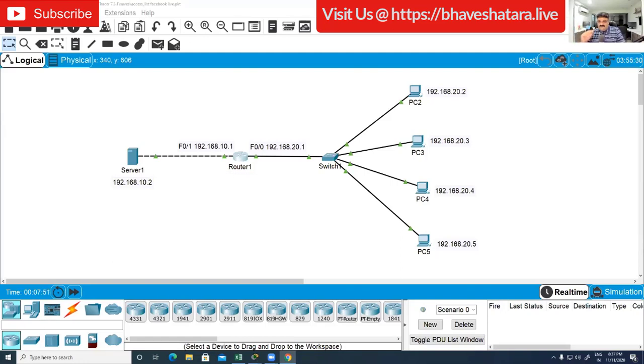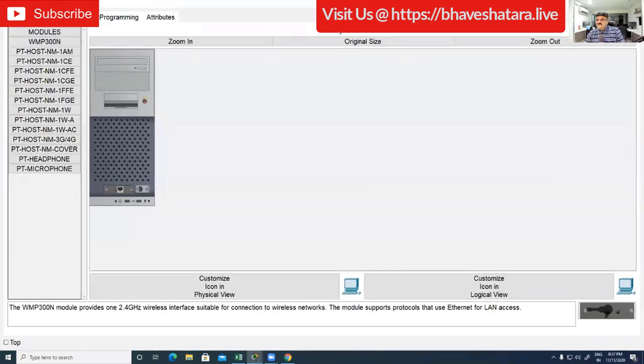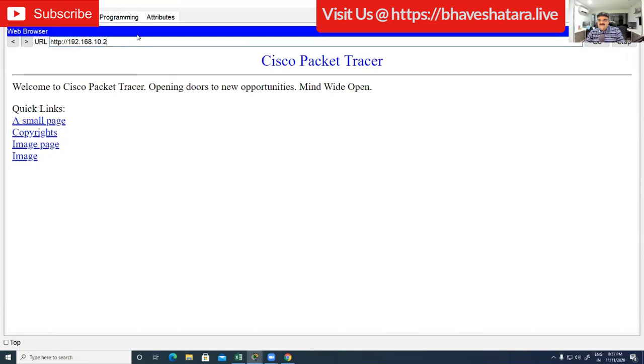Every traffic is allowed, and we configured many types of traffic. For example, this is the IP address of my server, and I'm accessing many types of services from it. In the web browser, I want to access HTTP at 192.168.10.2, and I'm able to access this. Now just give me the port number of HTTP. Comment what is the port number of HTTP?